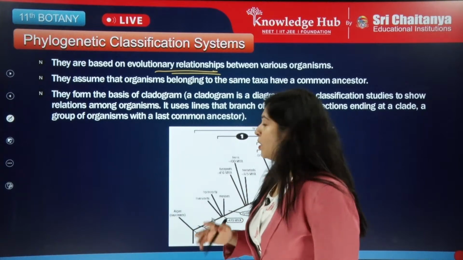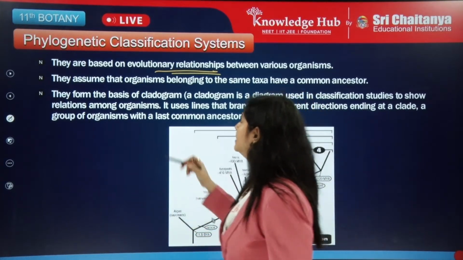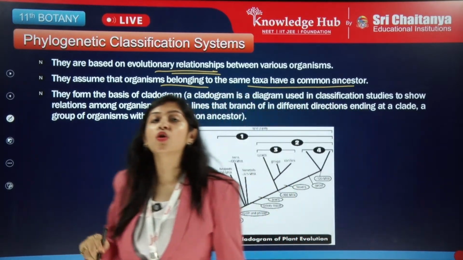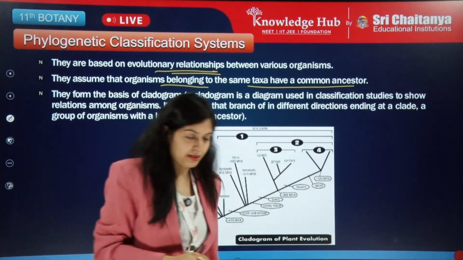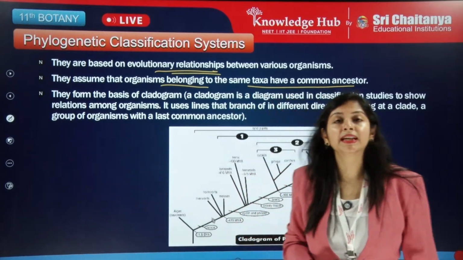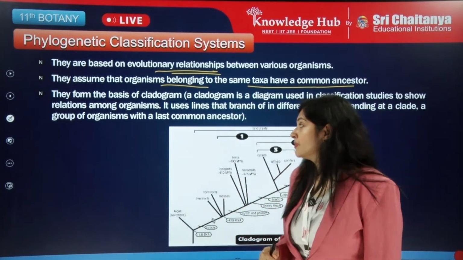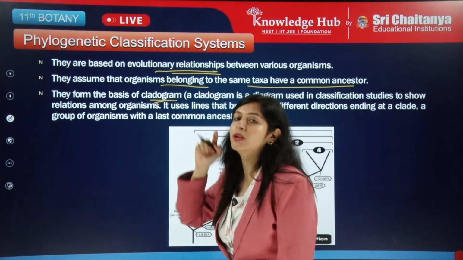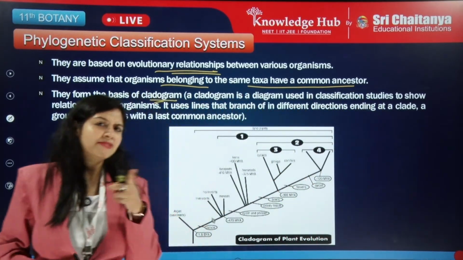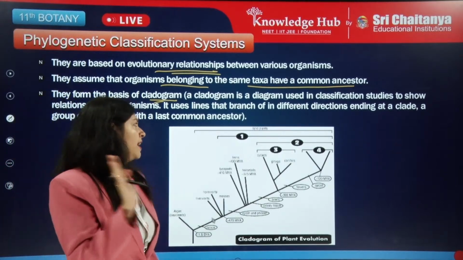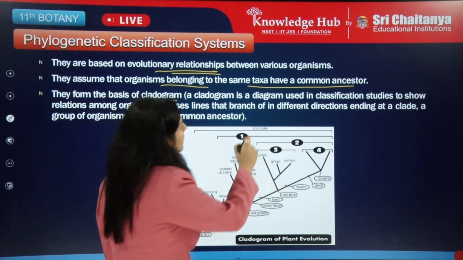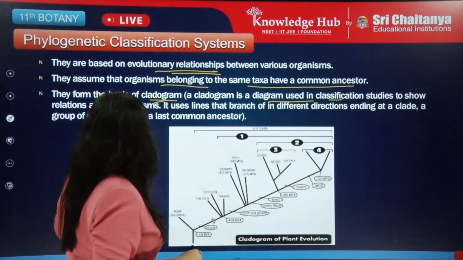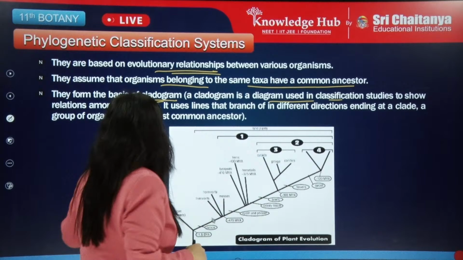Okay, so they assume that the organisms belonging to the same taxa have a common ancestor. Now what will happen if they have a common ancestor? Then they form the basis of a cladogram. What is a cladogram? You all must have seen it, 100%. This is a diagram used in classification studies to show the relations among different organisms.